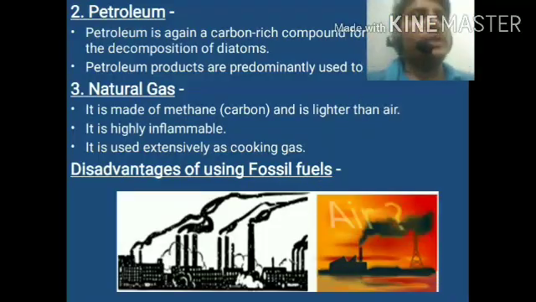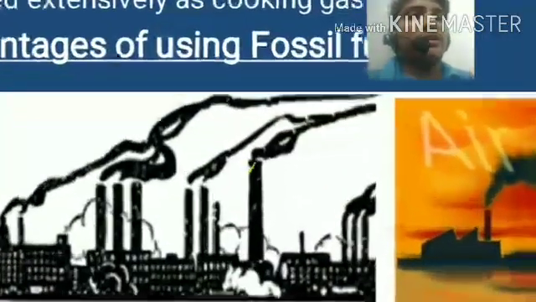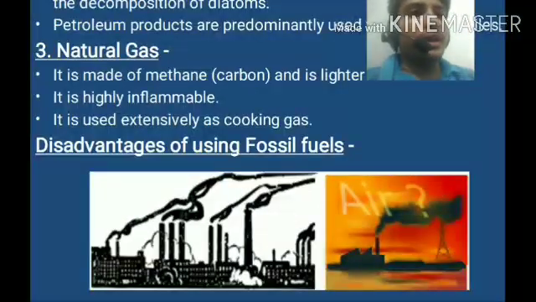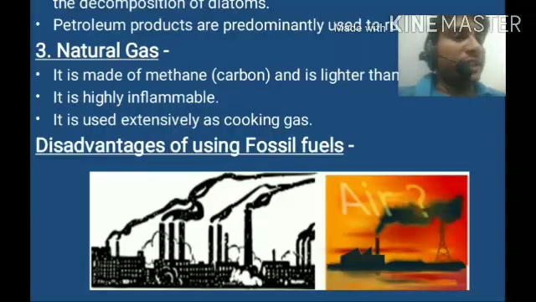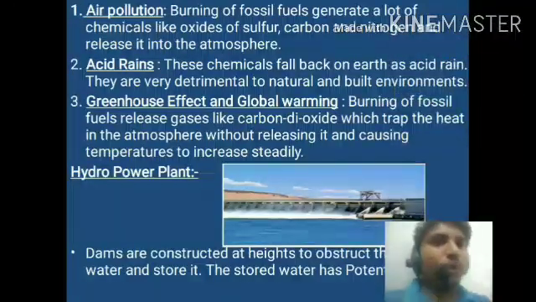Disadvantages of fossil fuels. What are the disadvantages of fossil fuels? You can see the fossil fuels we use in the factories pollute the air. And what are the disadvantages of the fossil fuels? The first one is air pollution.